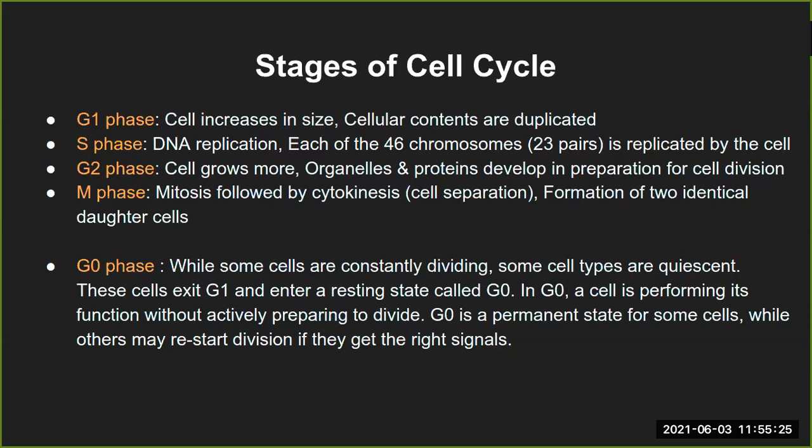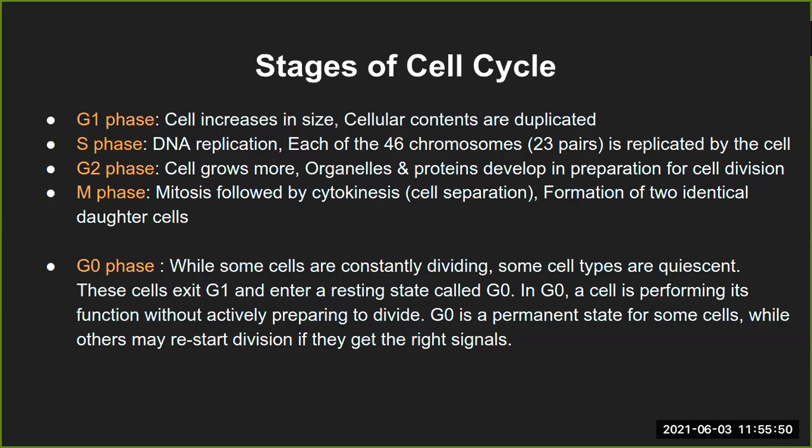It can choose either to divide further, or to stay in a dormant stage. For example, my skin has certain cells in a layer, and you are all aware that skin will keep shedding cells throughout the day, so that replacement of new cells keeps happening.